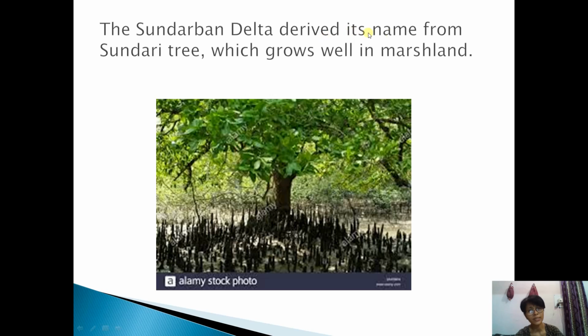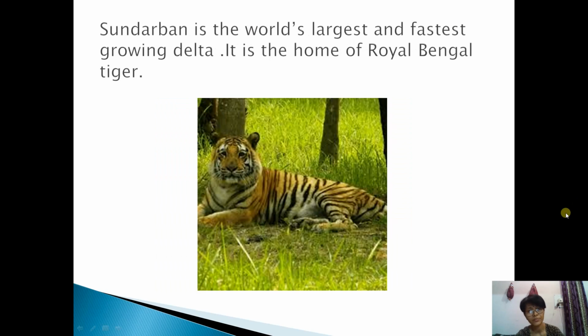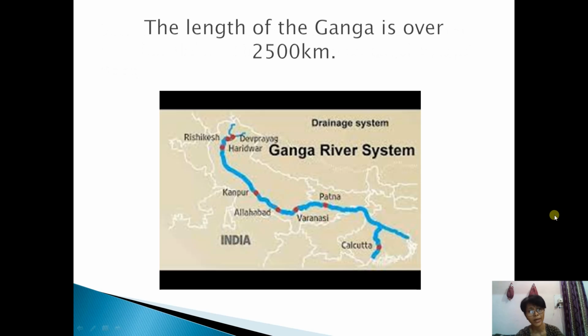The Sundarban Delta derives its name from the Sundari tree, which grows well in marshland. So I'm showing a picture of one Sundari tree, which is available in Sundarban Delta, and because of this Sundari tree, the name of the delta has come. Sundarban is the world's largest and fastest growing delta. It is the home of the Royal Bengal tiger. So this is the world's largest delta, and fastest growing delta also. And here we can see the Royal Bengal tiger, it is the home of the Royal Bengal tiger.